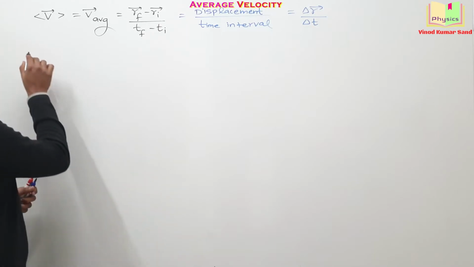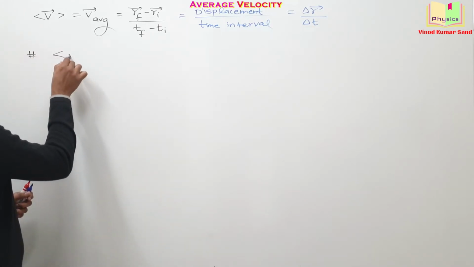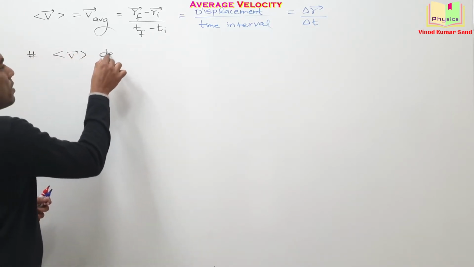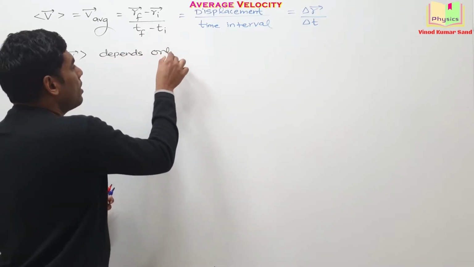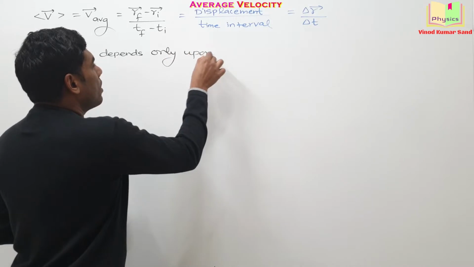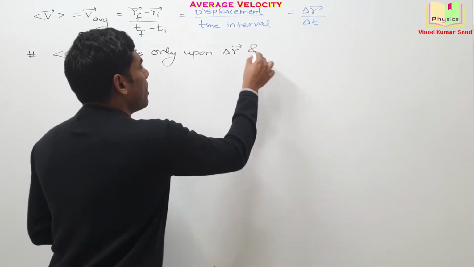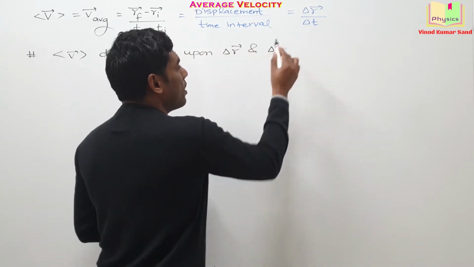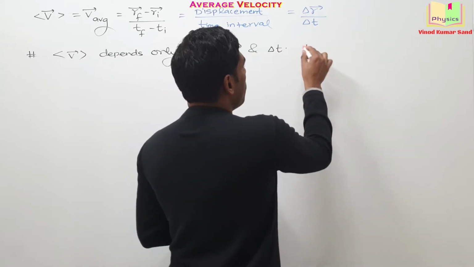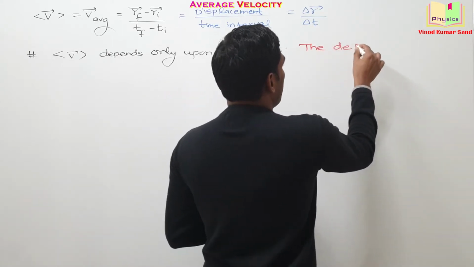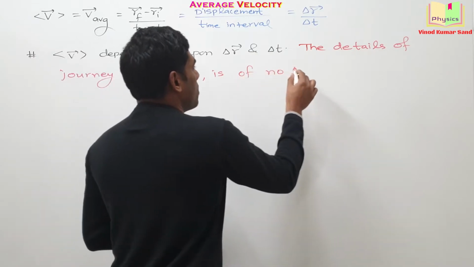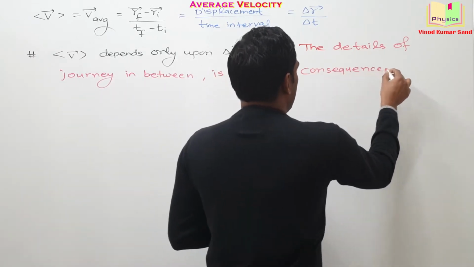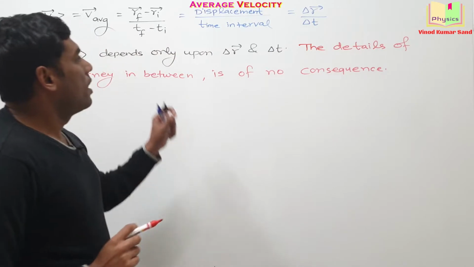Next important point, the average velocity depends only upon the displacement and the time interval. The details of the journey in between are of no consequence. I'll explain the meaning.